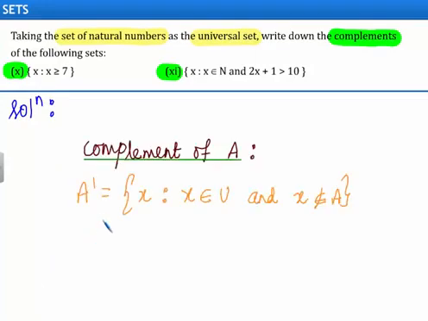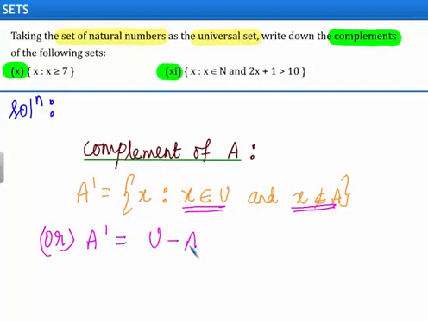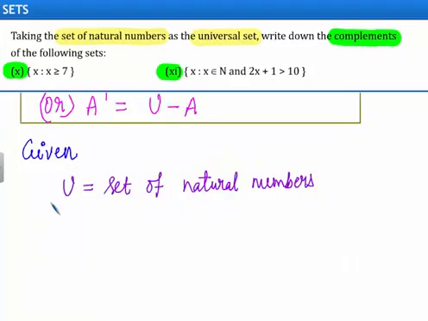Let us recall the definition of complement of the set A. A complement can be defined as set of x such that x belongs to the universal set and x does not belong to the set A. We can write the complement of A as universal set minus the set A. It is given U is the set of natural numbers, that is the universal set. So we can write the universal set as 1, 2, 3, 4, 5 and so on.